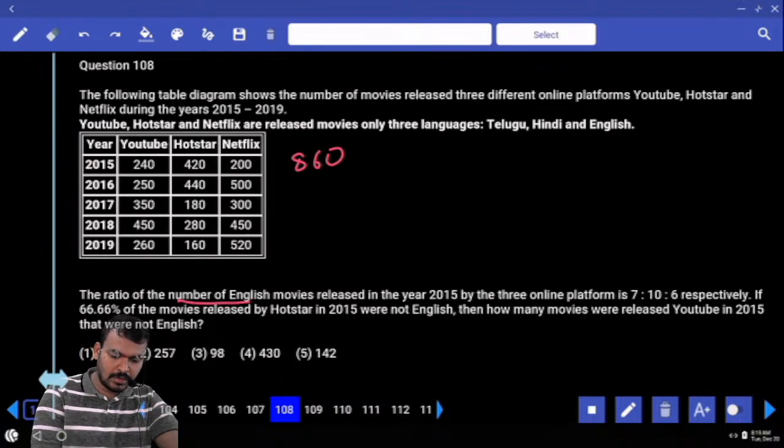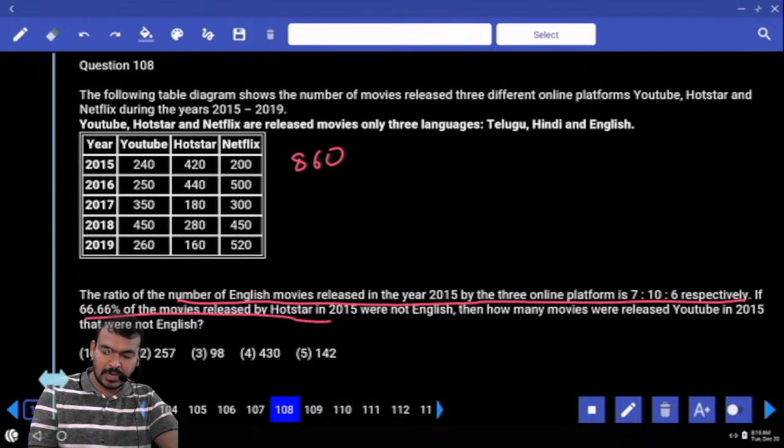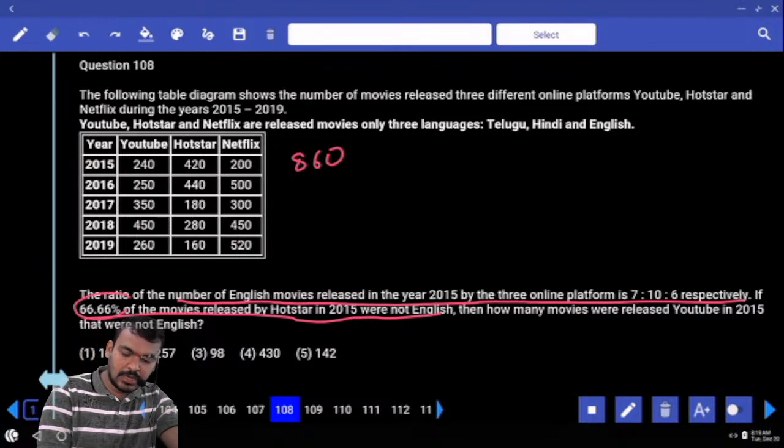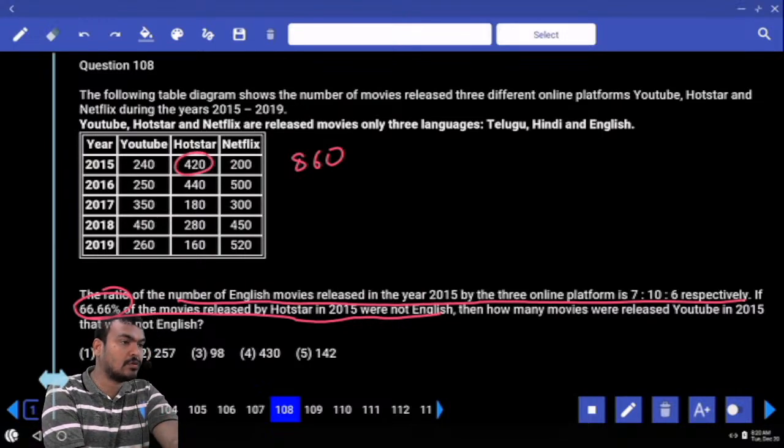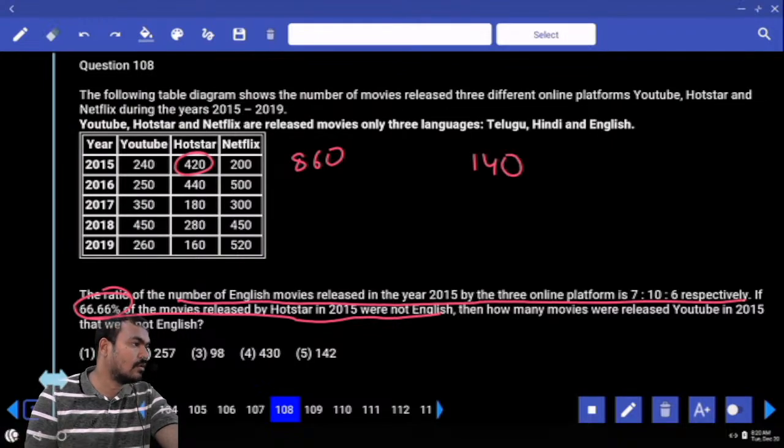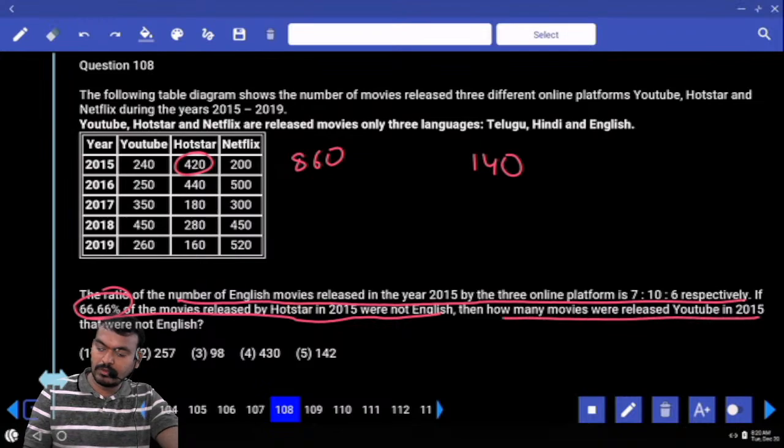The ratio of the number of English movies released in the year 2015 by the three online platforms is 7:10:6. If 66% of the movies released by Hotstar in 2015 were not English, 2/3 are which one? Not in English. What is the Hotstar total value? 420. Out of 420, 2/3 are not in English, then English value is 1/3. What is the 1/3 value? 140. Then how many movies were released by YouTube in 2015 that were not English?